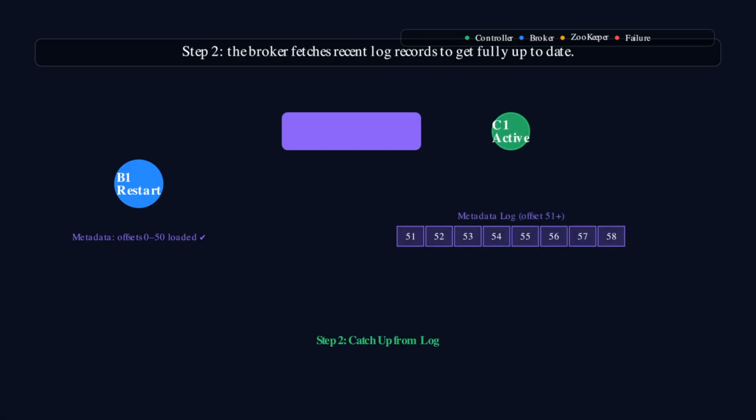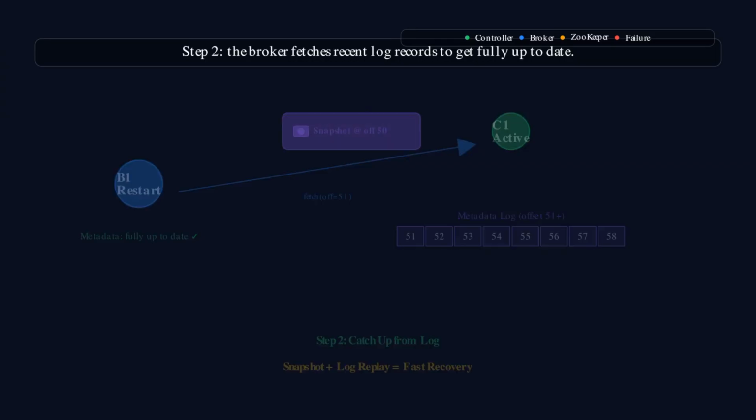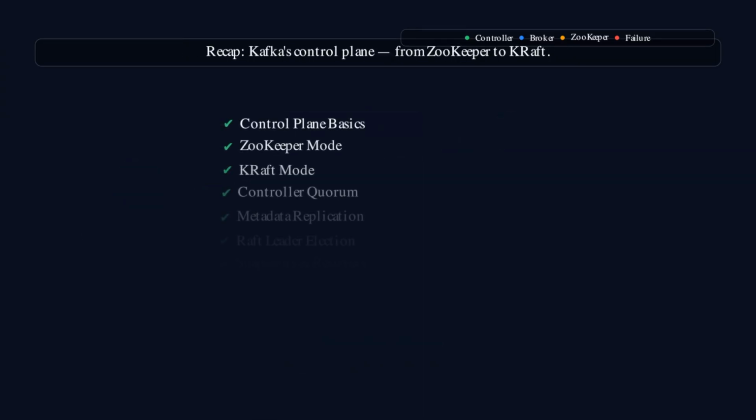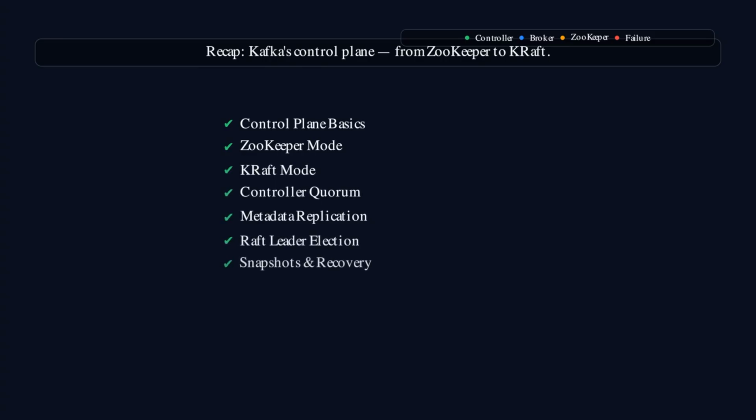In the second step, the broker fetches all metadata log records written after the snapshot's end offset and applies them one by one. This catch-up phase brings the metadata cache fully up to date with the latest cluster state. This 2-step process, load snapshot, then catch up from the log, works the same way whether a new controller joins the quorum or an existing one falls behind. By combining snapshots with incremental log replay, KRaft ensures metadata recovery is fast and efficient.